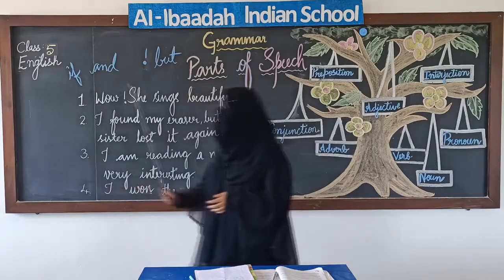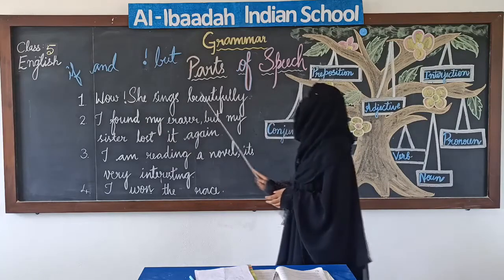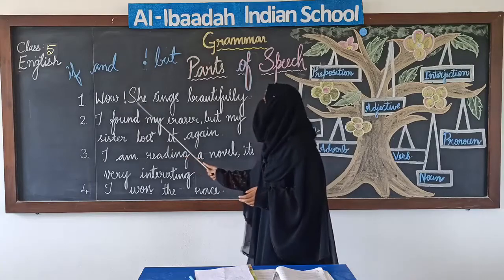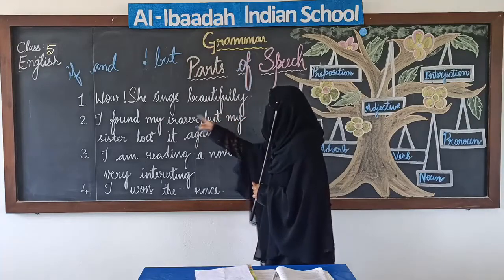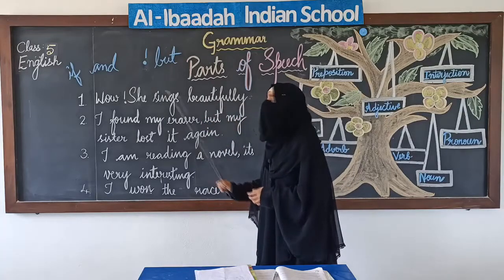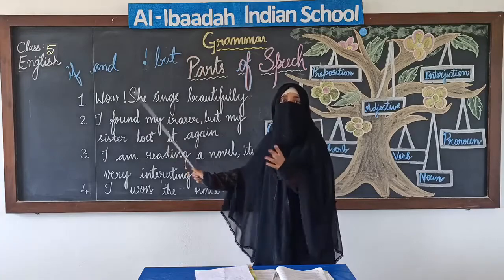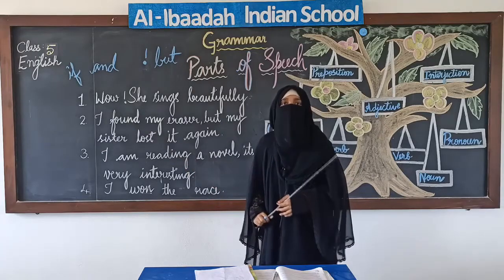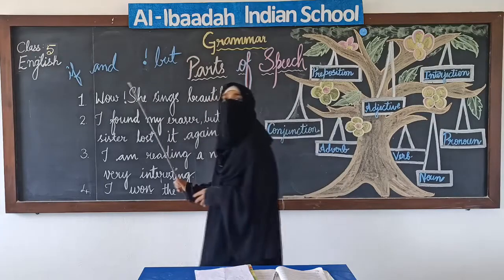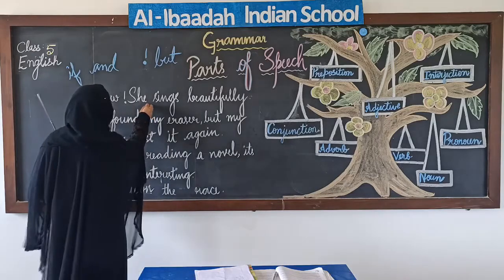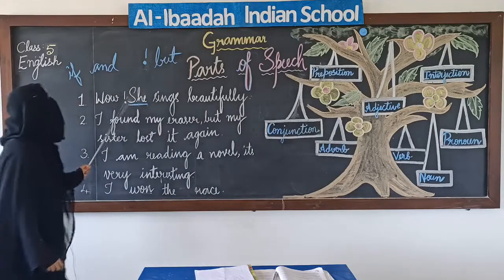Now I have written some of the sentences on the other side. We will read it. Wow, she sings beautifully. Now here, is there a noun here? No, there is no noun. There is no naming word over here. Is there a pronoun? Yes, she. She is a pronoun. Instead of name, they have used the word she, which is a pronoun.